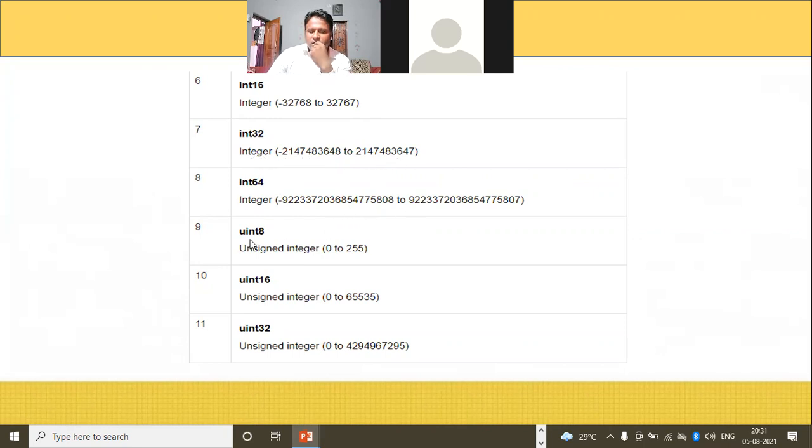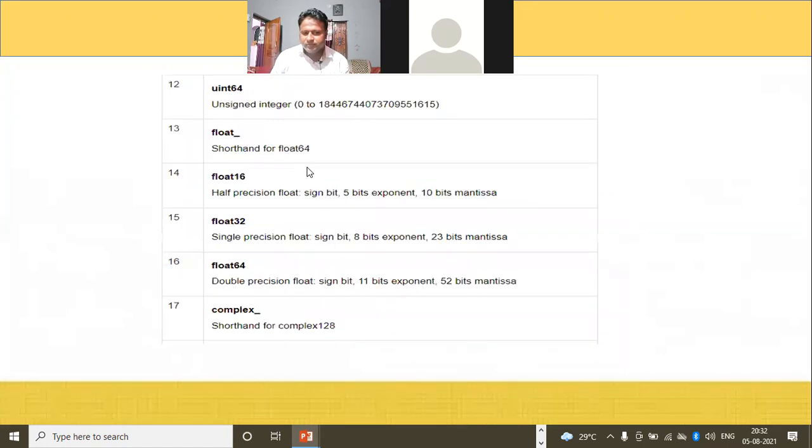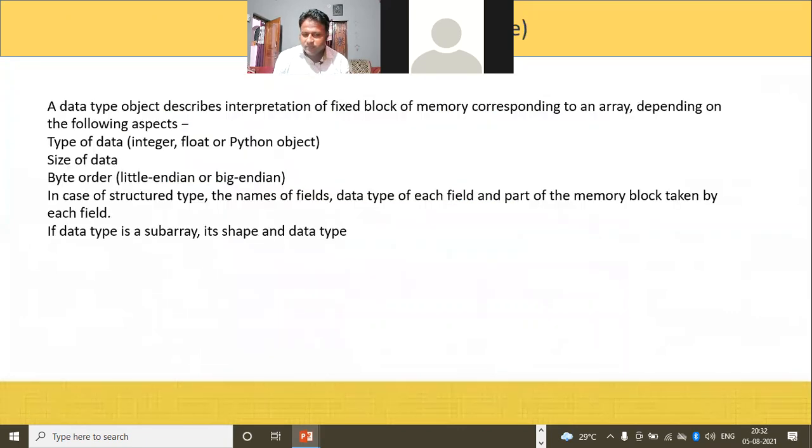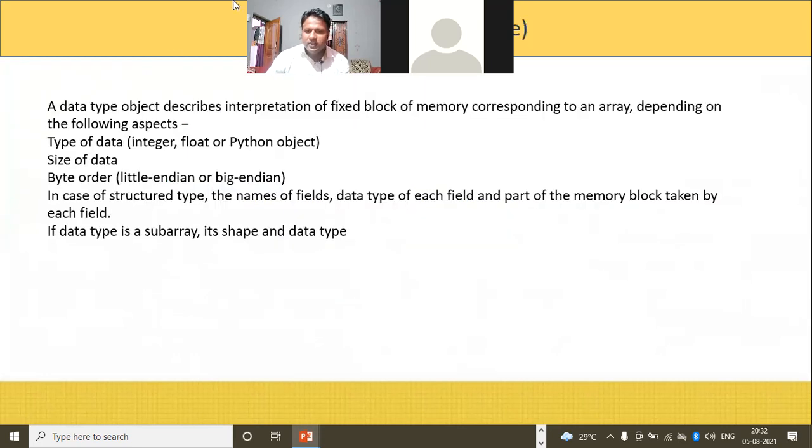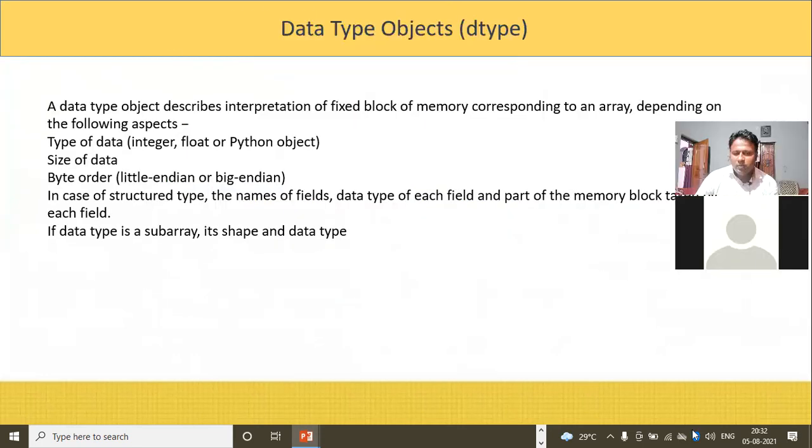int64, uint, unsigned integer. Unsigned integer 16, unsigned integer 32. So these are the different data types available. Then float16, float32, float64, then complex. So these are the different data types available in NumPy.